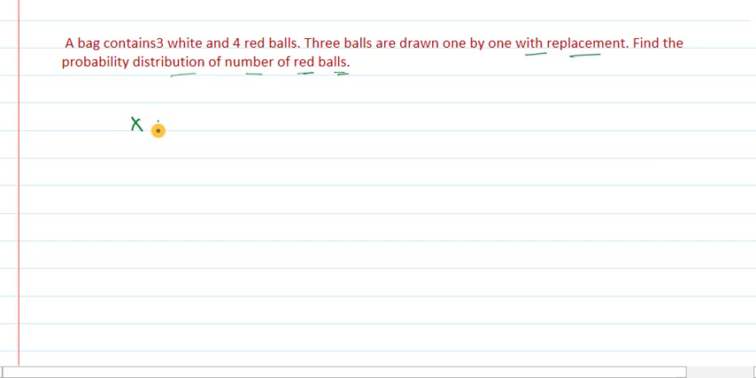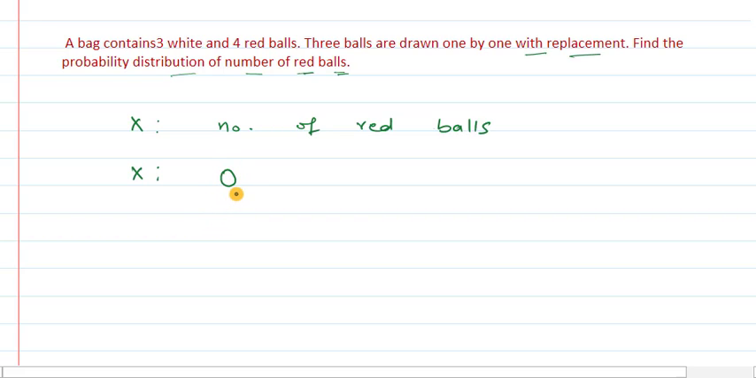So let us define first of all random variable. Random variable x here is defined as number of red balls. Let us write the values of x. We are drawing 3 balls. So clearly out of the 3 balls, we may have that when we draw 3 balls, no ball is red.